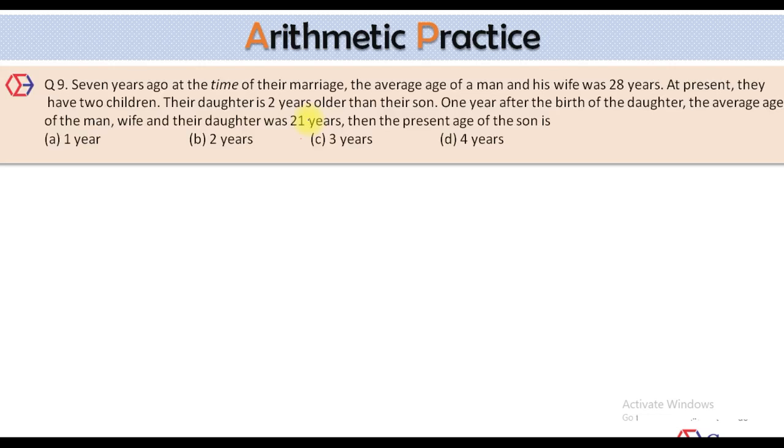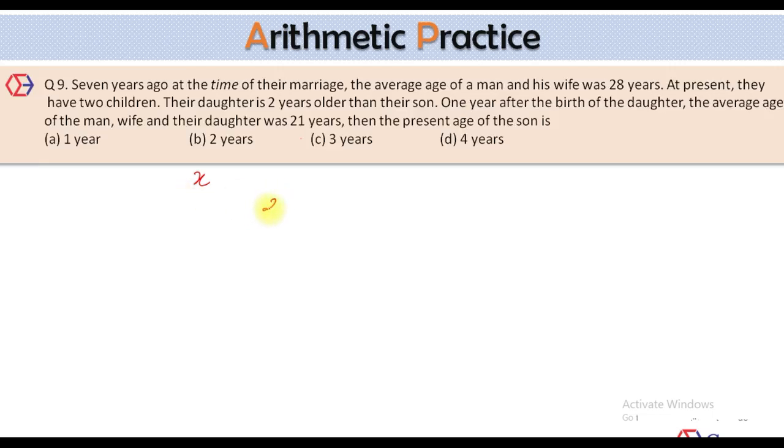1 year after the birth of the daughter, the average age of the man, wife, and their daughter was 21 years. It's not given that the daughter was born after how many years of their marriage. Let's assume that the daughter was born after X years of their marriage. So initially, their average age was 28 when they got married. After X more years, the daughter was born.